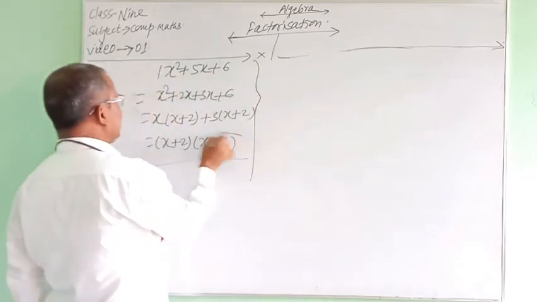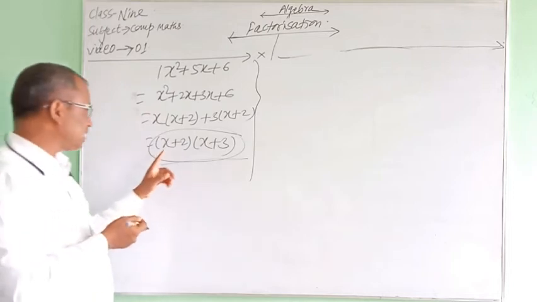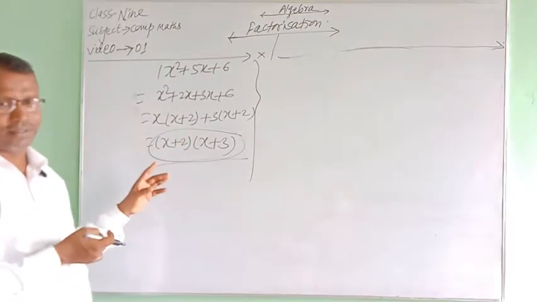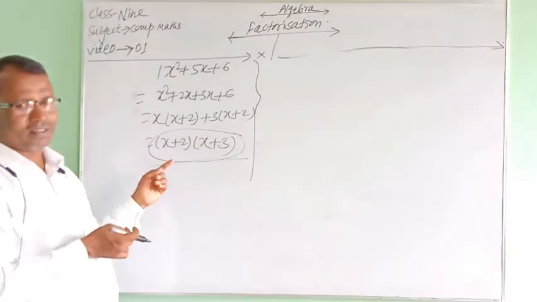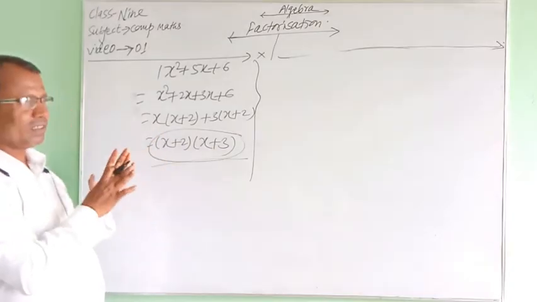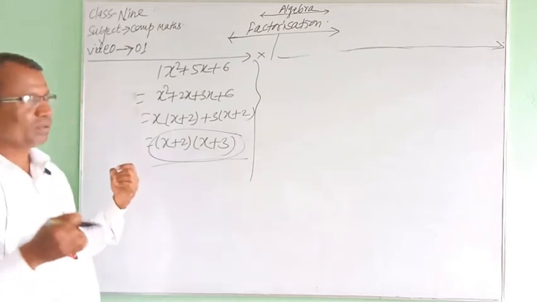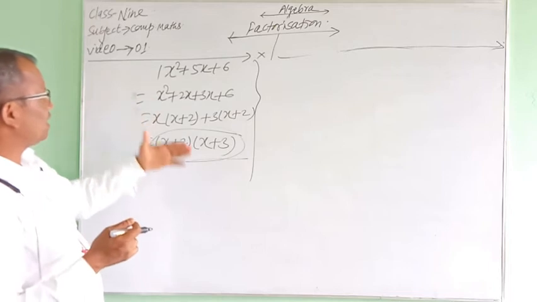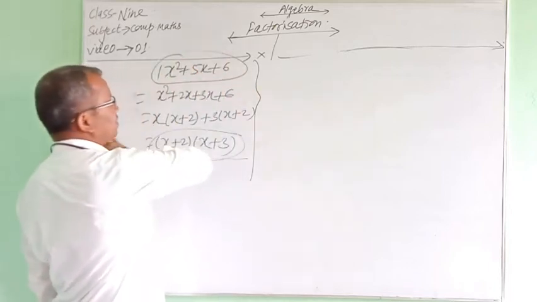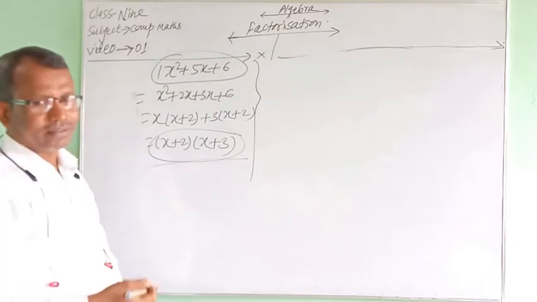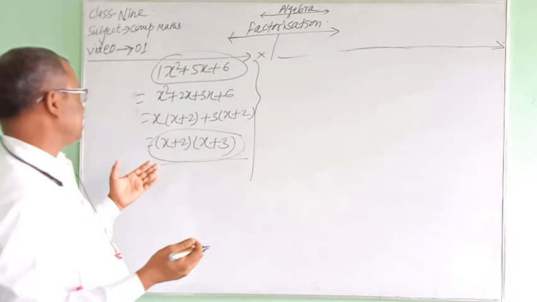But if I raise the question, how can you say that x plus 2 is a factor? How can you say that x plus 3 is a factor? I think there is an answer if you follow the definition. Following the definition, if we find a divisor, easily we can find the factors.